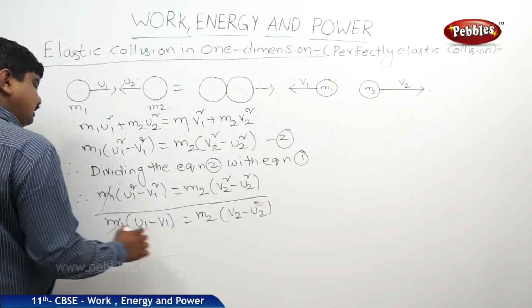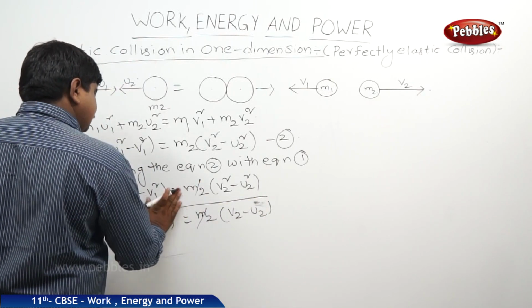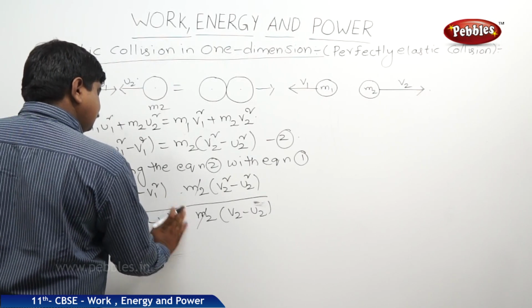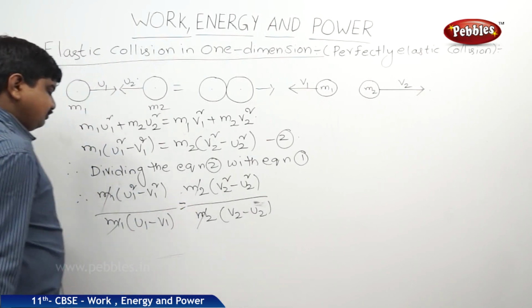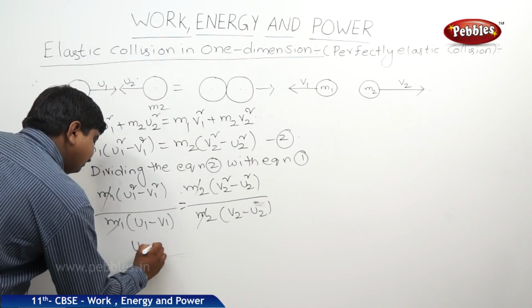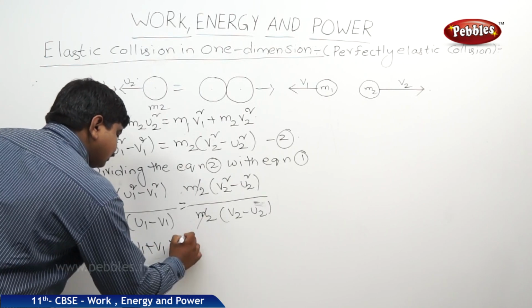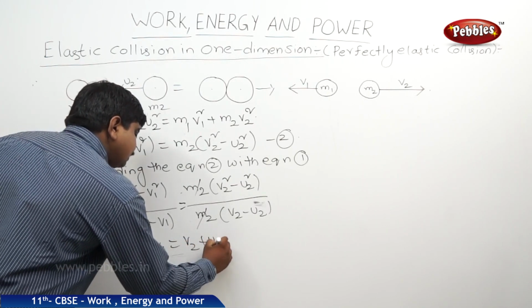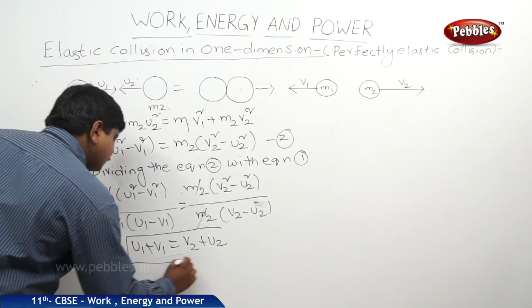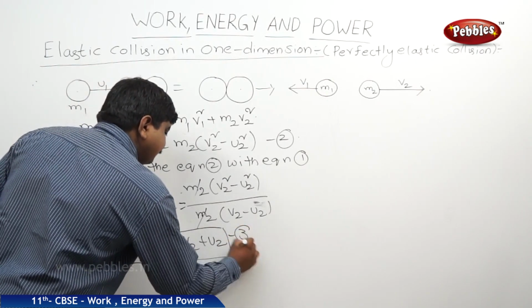So m1 gets cancelled, m2 gets cancelled. We can write, therefore, u1 plus v1 is equal to v2 plus u2. This is equation 3.